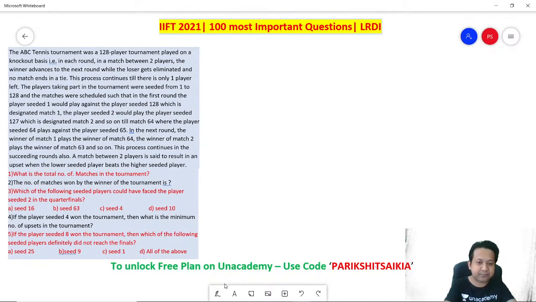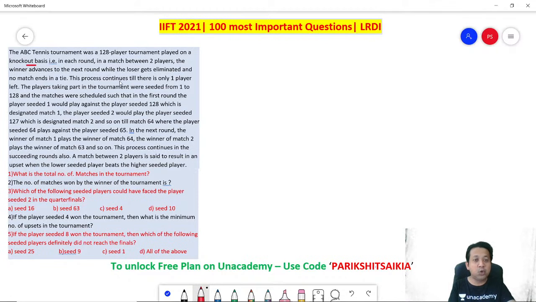Let's check it. The ABC tennis tournament was a 120-player tournament played on a knockout basis. Knockout. What is the meaning of knockout? In each round, in a match between two players, the winner advances to the next round while the loser gets eliminated, and no match ends in a tie. So remember the meaning of knockout. Very simple. Meaning of knockout is if you lose even once, you are out. You lose even once, you are out. Meaning, to become the winner of the tournament, you got to win every match.